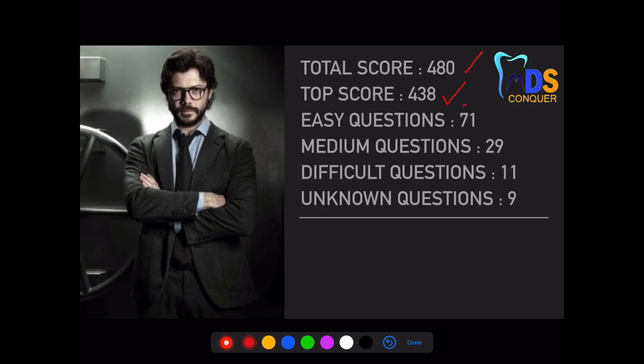So with an accuracy, I'm just dropping 65 out of 71. So coming to the medium range questions where you need to have some application power, they're somewhere around 29. I'm just dropping 20 here. And the difficult questions are there where the application, skills, knowledge, and your memory power, of course, is going to add.